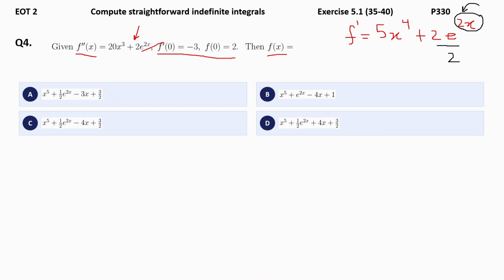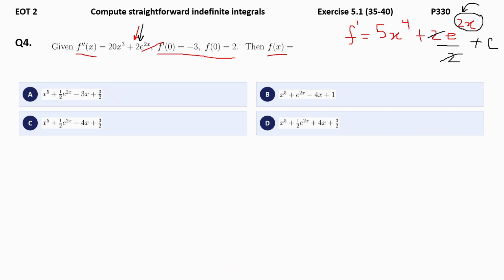Whenever you have e power ax, the formula says 1 over a times e power ax. So here you have 2 as the coefficient of x. So that comes in the denominator. Are you getting me? In addition, you have plus c. And already you have a 2 that is from the question coefficient. Now you have another 2 from the power coefficient. Both get cancelled. Now I'll switch back to red.